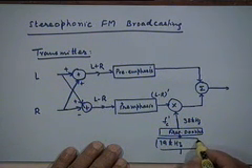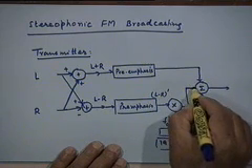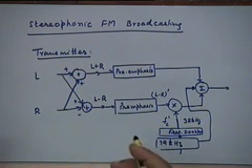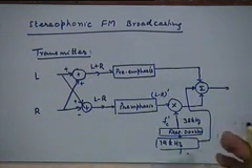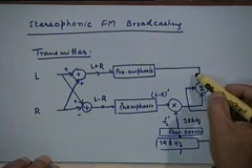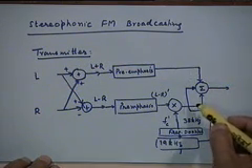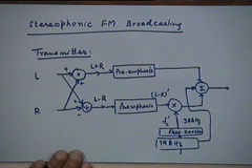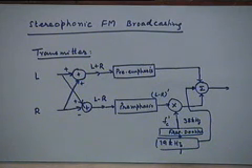and this 19 kilohertz signal is also added on to the transmitted signal. So the message that you actually transmit is the L plus R signal, the L minus R signal with a frequency shift of 38 kilohertz, the DSB-SC version of that, and this sub carrier at half its frequency.